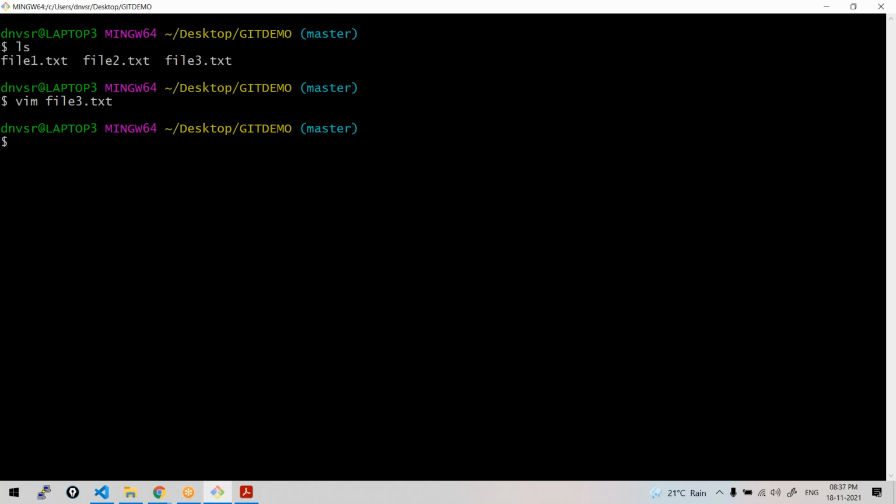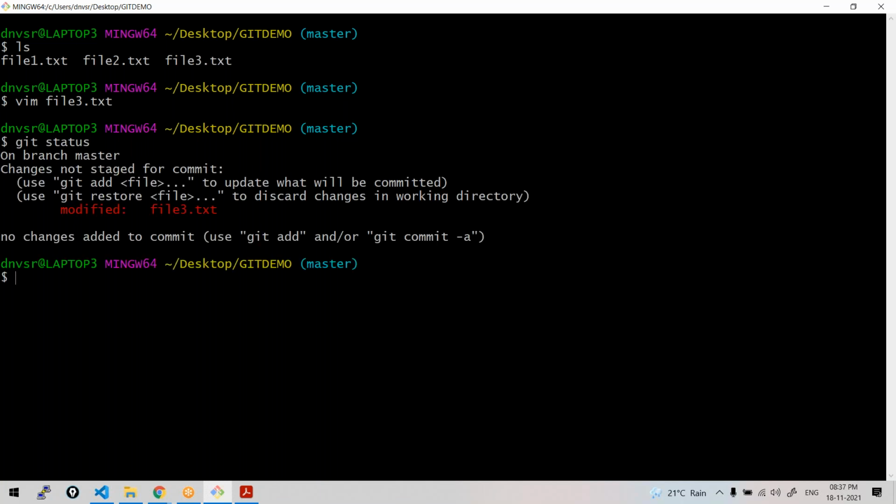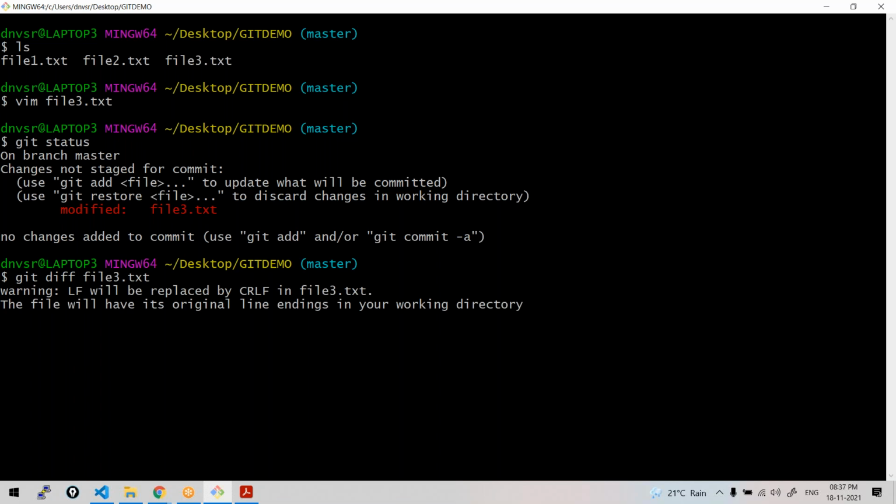Yes, yes, madam. It does, isn't it? Check here. Yes. Obviously, unstaged changes means changes in the working directory, because the file is already there in the local repository. Only certain changes are there in the working directory. So if you want to see those unstaged changes, git diff file3. The diff command will help you see the unstaged changes of the file.